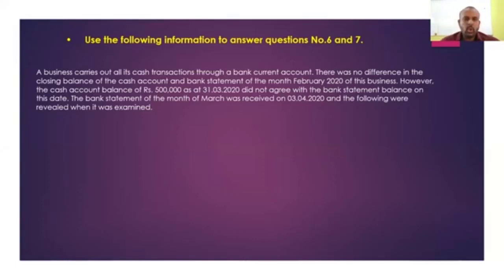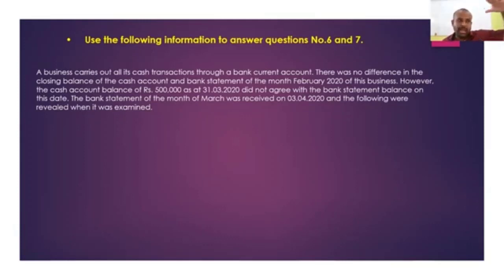There's no difference in the closing cash balance and the bank balance for the month of February 2020. At the end of February, the cash control balance is exactly equal to the bank statement balance. However, the cash balance of 500,000 as at 31st March 2020 did not agree with the bank statement on the same day.